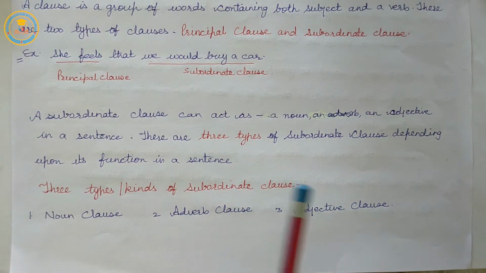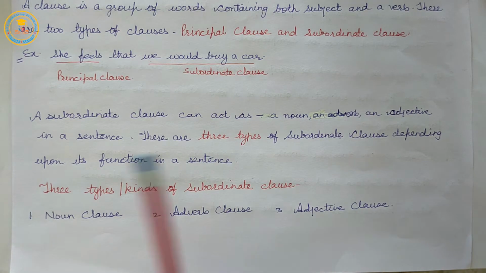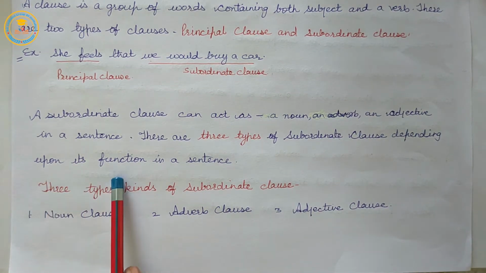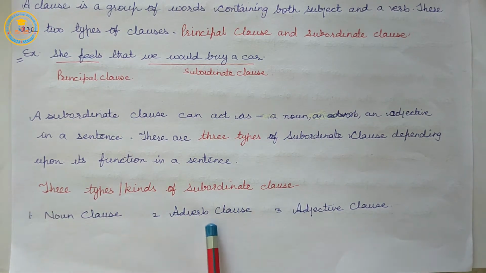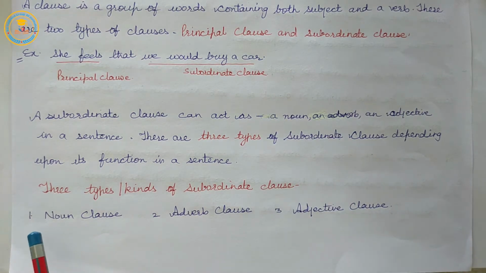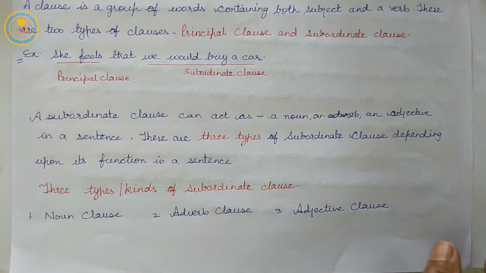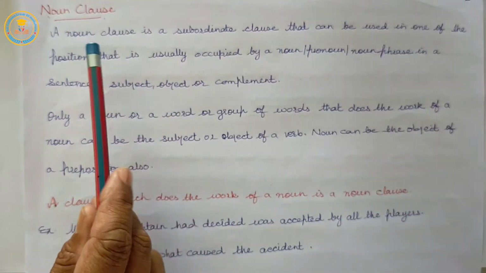The three kinds of subordinate clauses are noun clause, adverb clause, and adjective clause. In this session, we will study about noun clause.